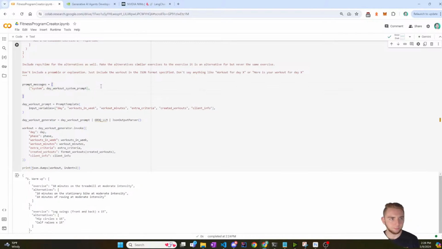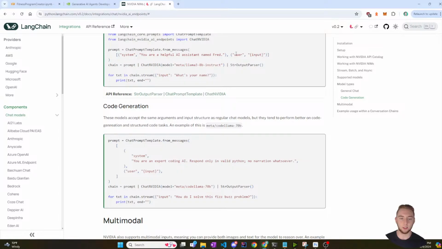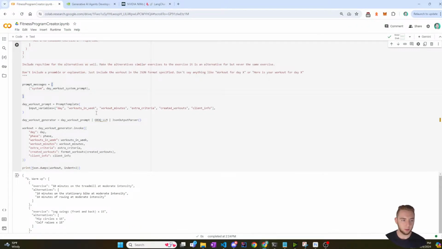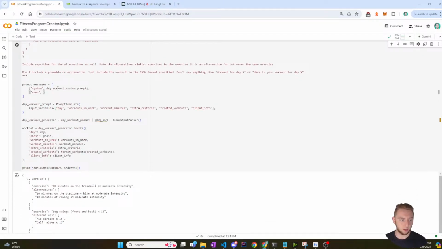And then what does it look like here? If I need to see what the exact format is, yeah, it's called user. Because sometimes it can be human instead of user, like I think with chat Claude it can be. I just have to make sure I'm going with the documentation here. When all else fails, do what the documentation tells you to do, and you will typically be good, unless it's outdated documentation. And at that point, there is a larger problem, because whatever you're using that has outdated documentation is probably not the best thing to use if they aren't keeping up with that. Anyway, that is an aside.